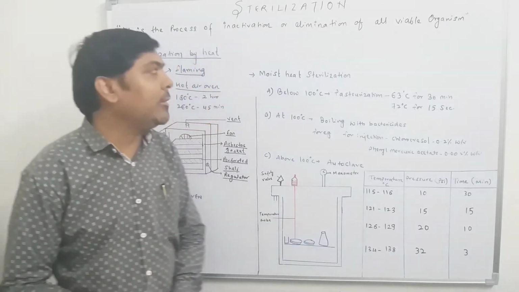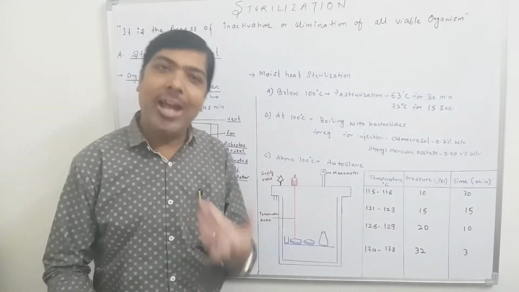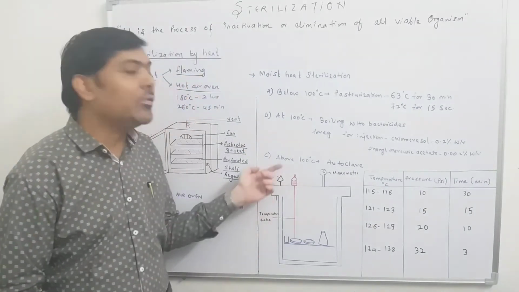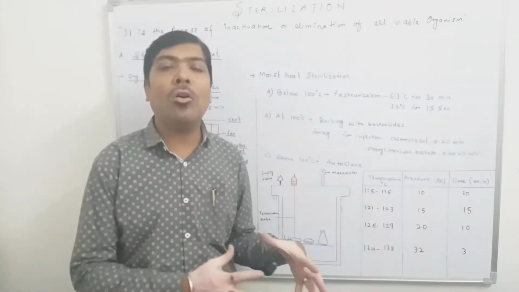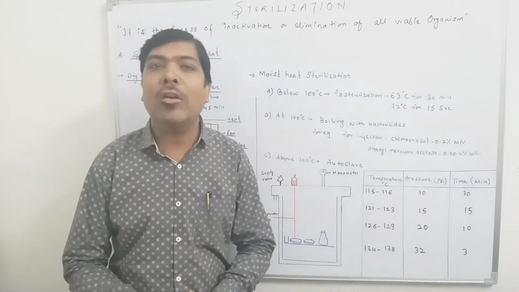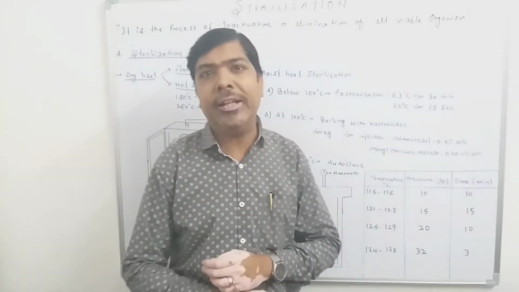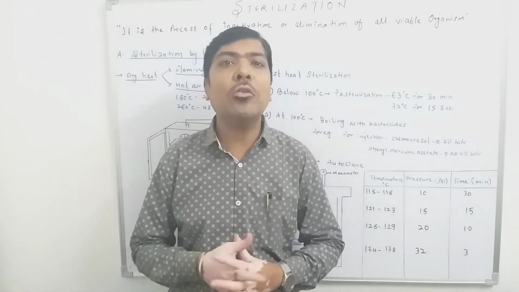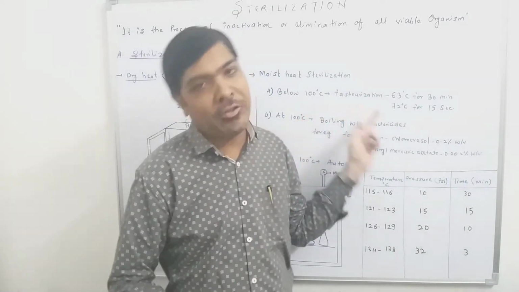Either we are using the moist heat below 100 degrees centigrade, or we are using the moist heat at 100 degrees centigrade, or we are using the moist heat above 100 degrees centigrade. So depending upon the temperature of moist heat, there are three different variations of moist heat sterilization. The first variation is below 100 degrees centigrade. Actually here we are not calling it sterilization, but rather pasteurization.